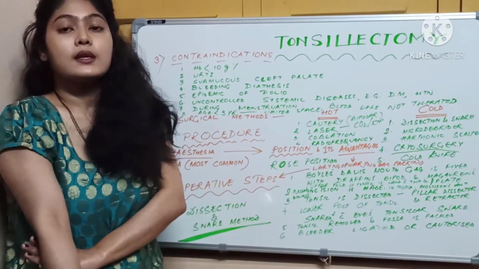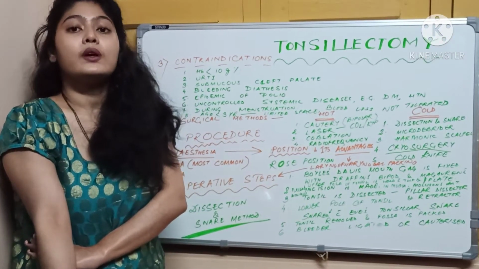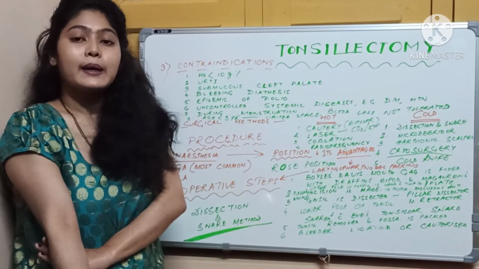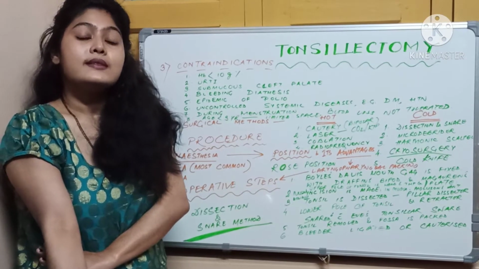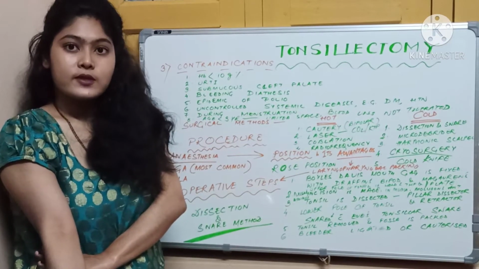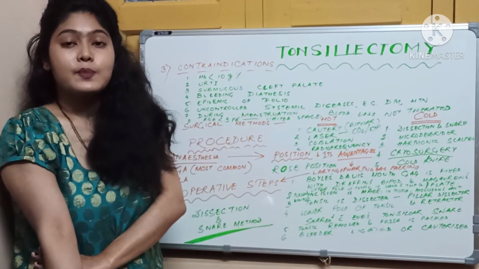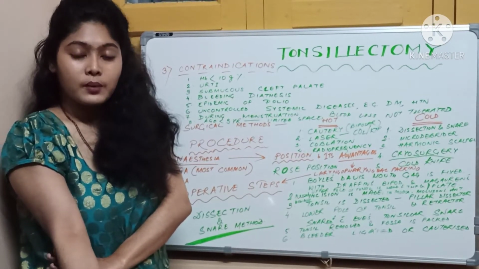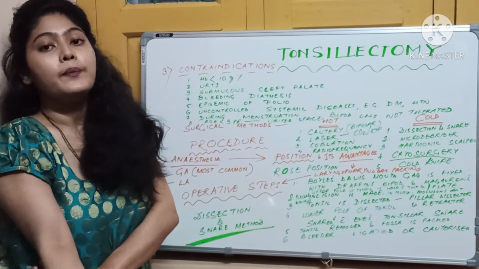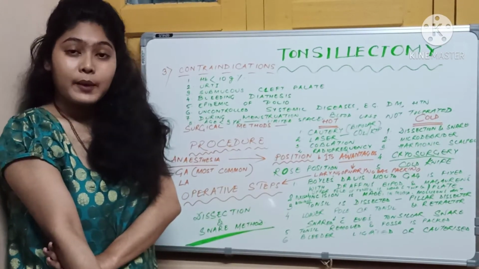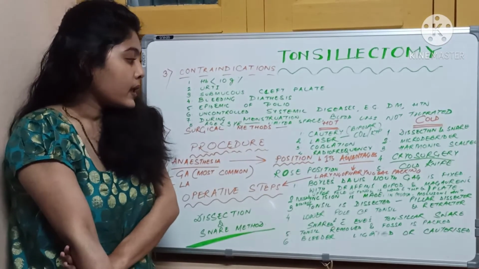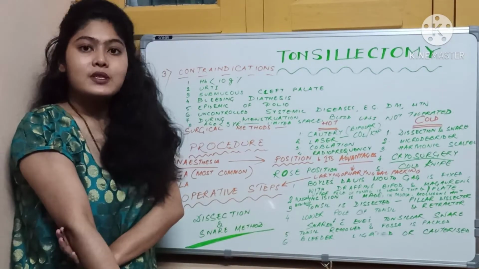The patient lies down in a supine position with the head extended by placing the sandbag under the shoulders of the patient. The head is being fixed by placing a rubber ring below the head, so that the hyperextension is prevented and the head does not move. Okay. So what is the advantage of this position?